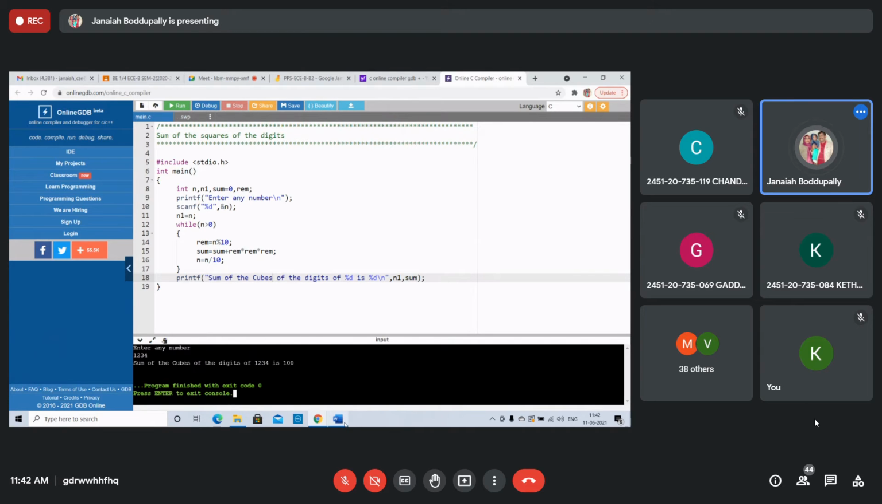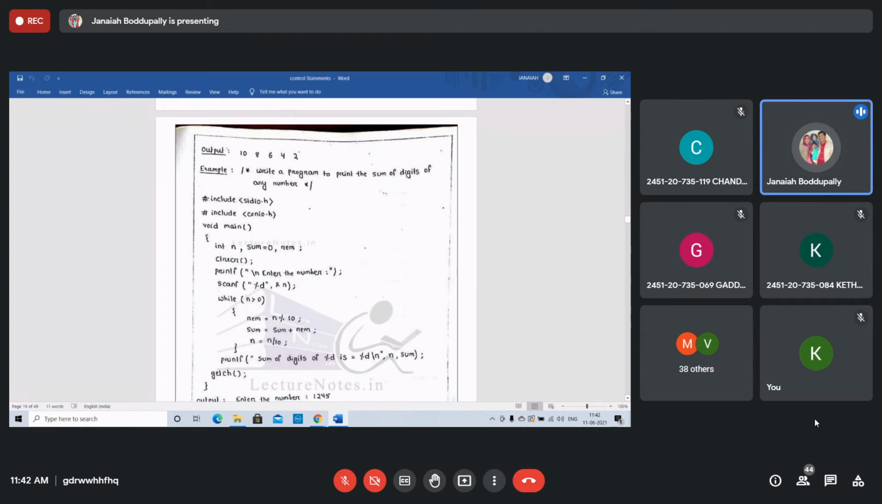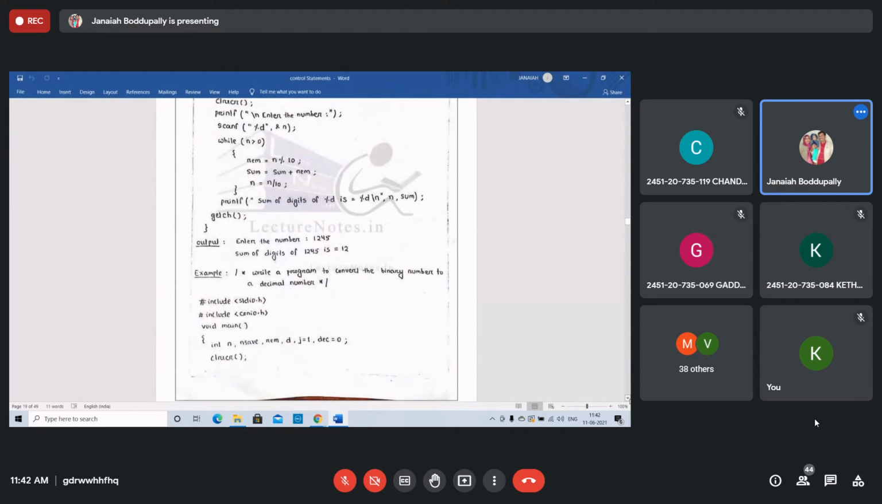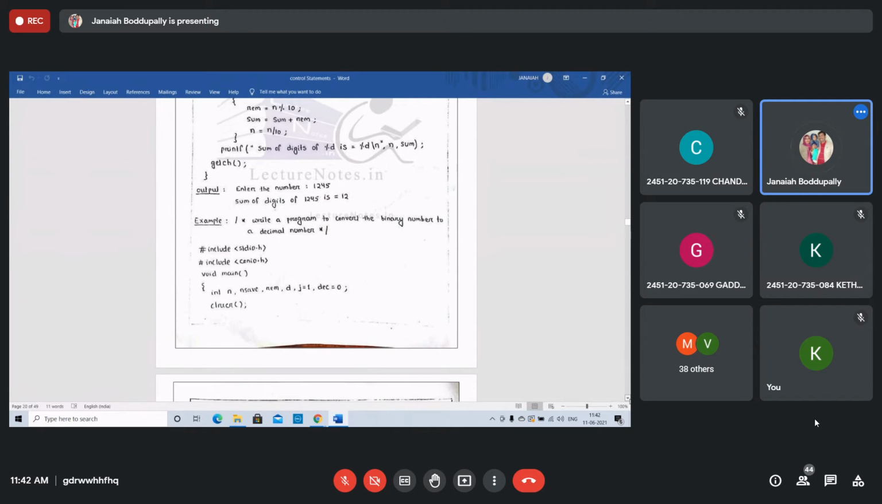Right. Next, using a while loop, one more program. Write a program to convert a binary number to a decimal number. How to convert, students, binary to decimal? You should know the mathematics. Then only you can implement it in C, C++, Java or Python, whatever the language, according to its syntax.